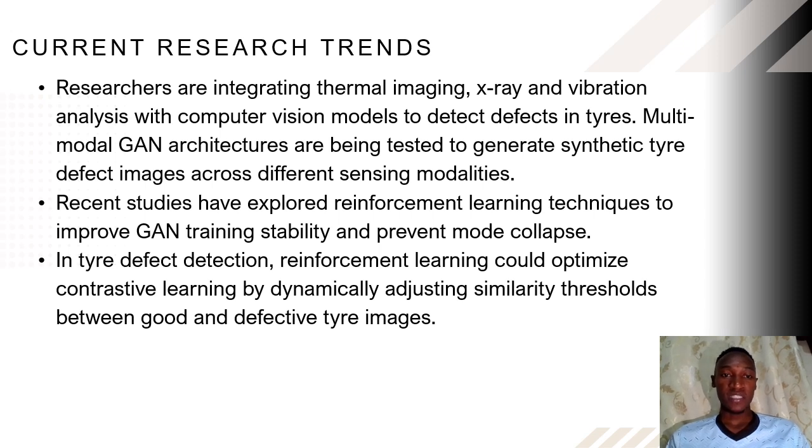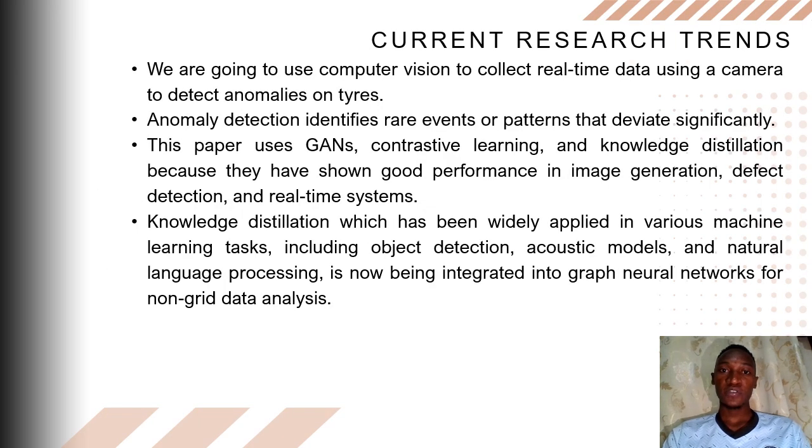Then, in tire detection, we shall use reinforcement learning to optimize contrastive learning by dynamically adjusting the similarity threshold between good and bad tires. We shall also use computer vision, which enables us to capture real-time images of the tires, those with anomalies and also good tires.